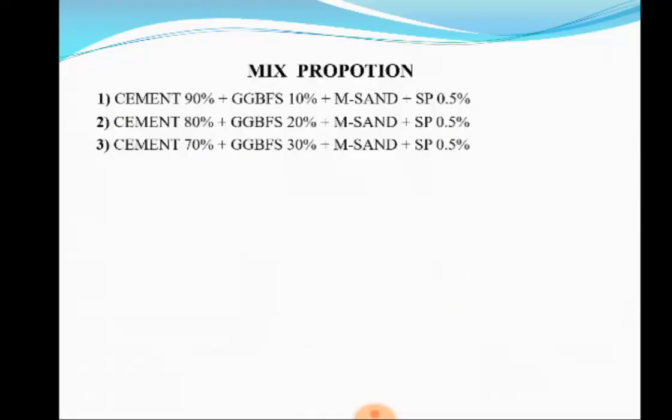These are all pictures, and we added in the mix proportion 90 percent of cement, 10 percent of GGBS, sand plus SP. SP means superplasticizer, that is Conplast SP430. We added the chemical at 0.5 percent. Like that we have done. We have added 10 percent, 20 percent, and 30 percent GGBS in our concrete.